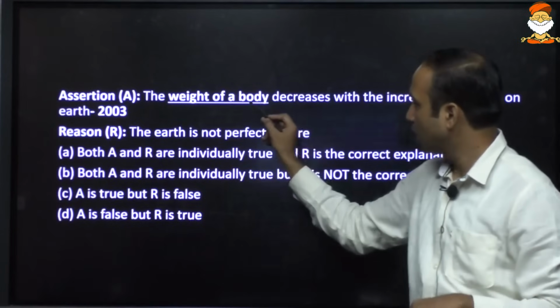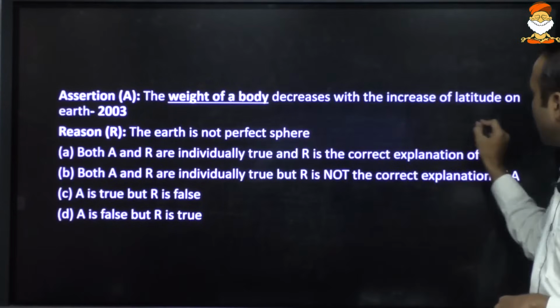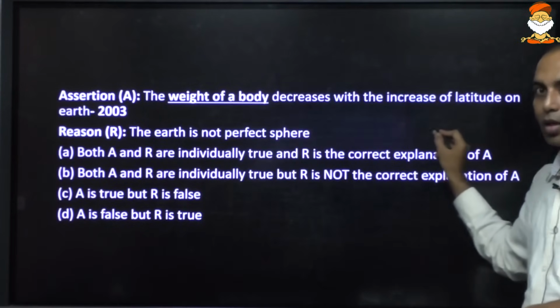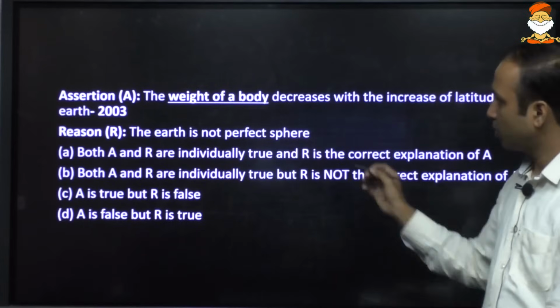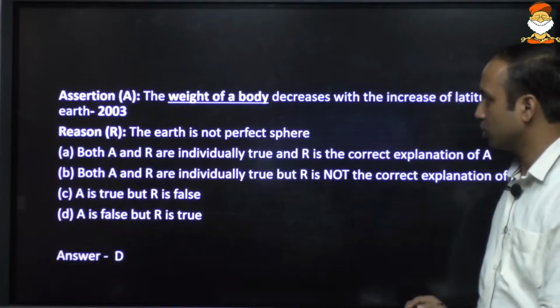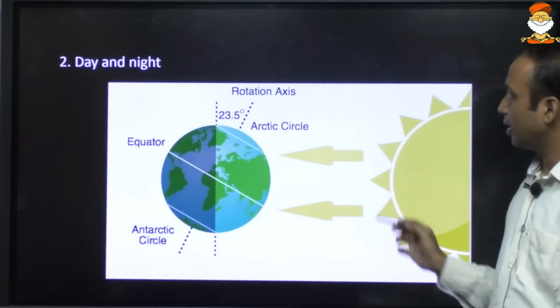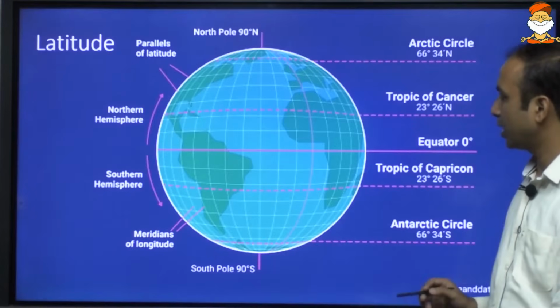And what is the question? Weight of the body decreases with the increase of latitude. No, it increases. Assertion is wrong. The earth is not a perfect sphere. This is correct. Assertion is wrong. Okay, we get day and night.